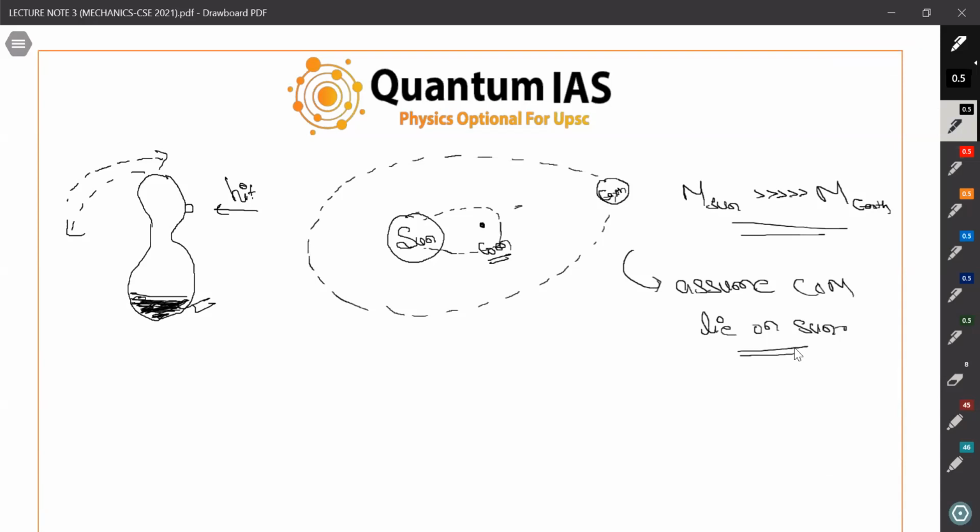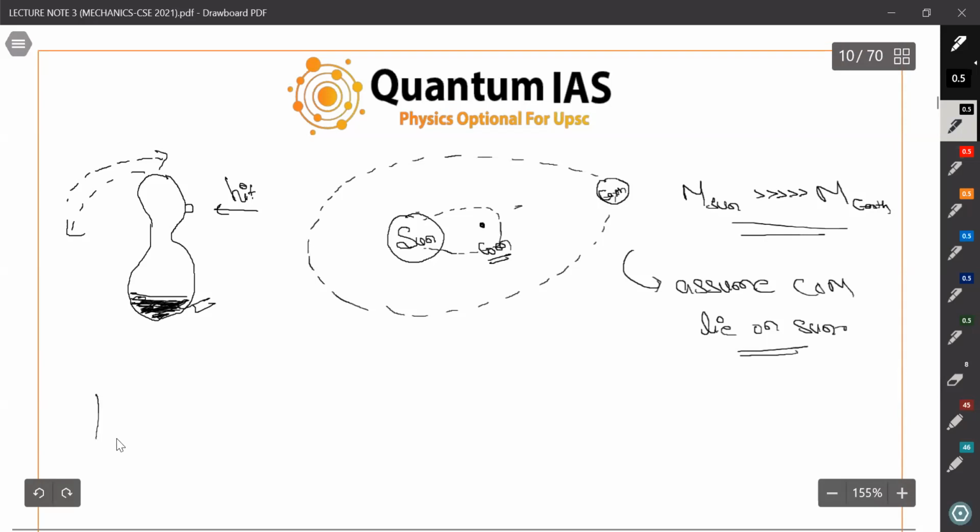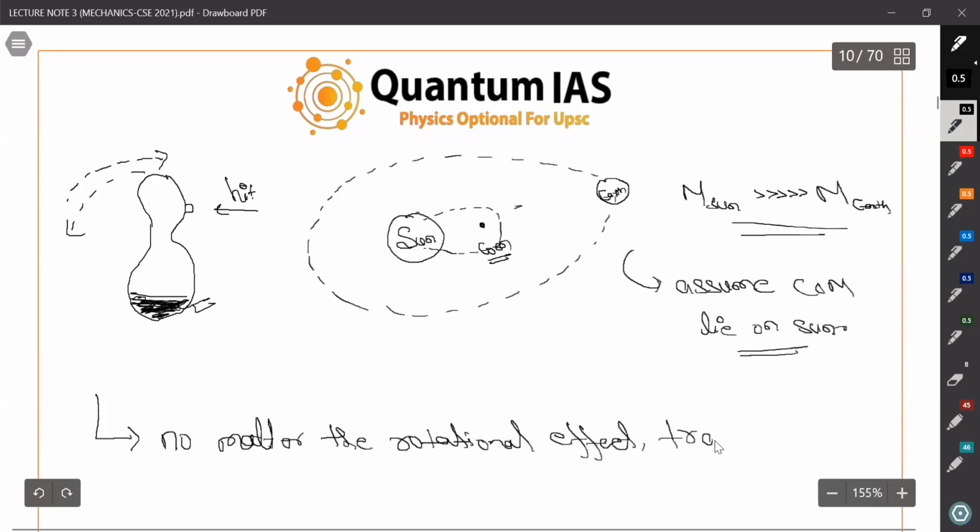Also, no matter the rotational effect, translational motion will be governed by center of mass only.